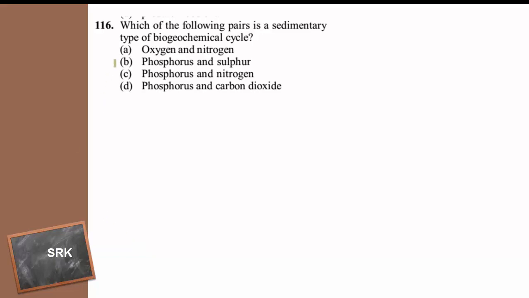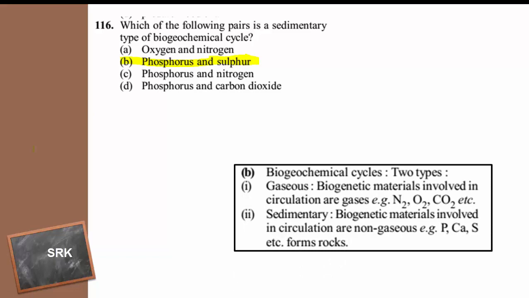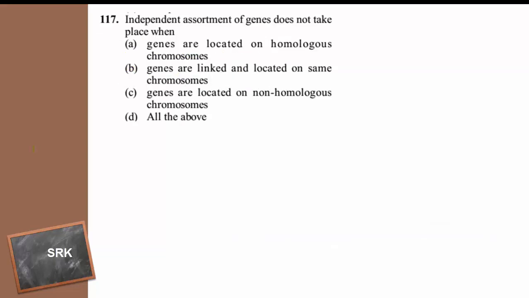So the answer for this question is option B, phosphorus and sulfur. Both of them are representing the sedimentary cycles. So the answer is option B. Then moving to the next question.